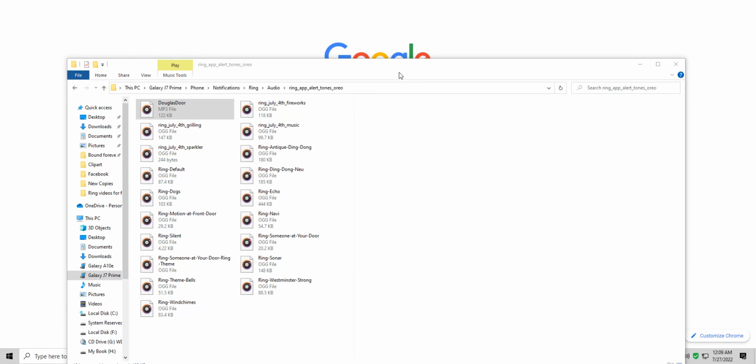Tap on the bell notification settings, then tap on app alert tones, and then you can either change it from the motion or ring alerts, and then you change the sound to whatever, either one of the ones they already have for you or to your new sound. Hopefully this is helpful.